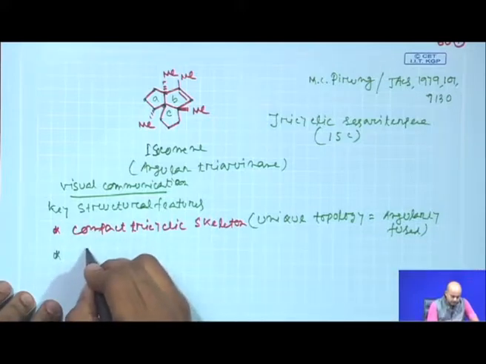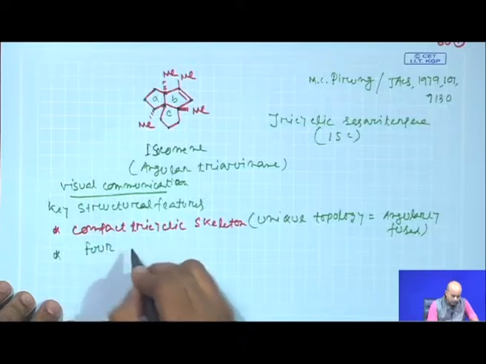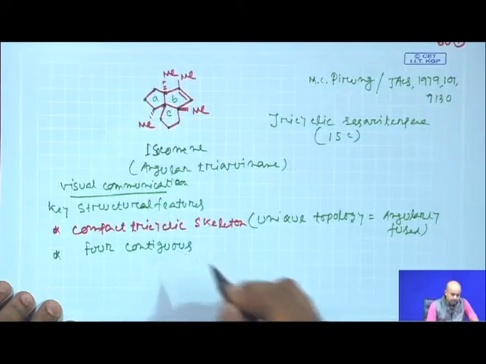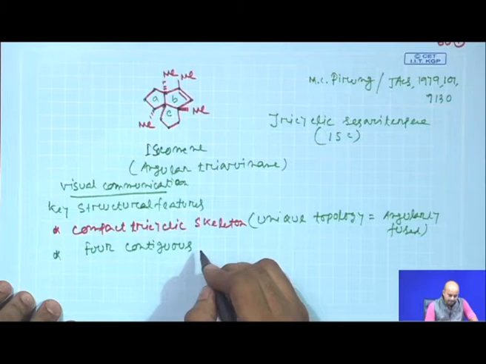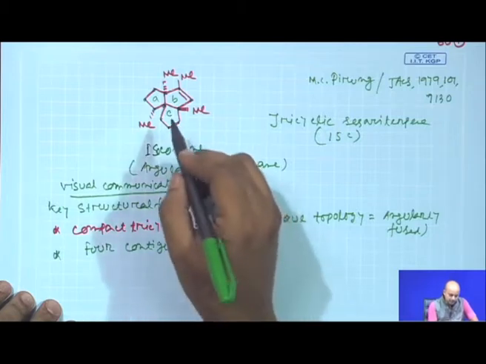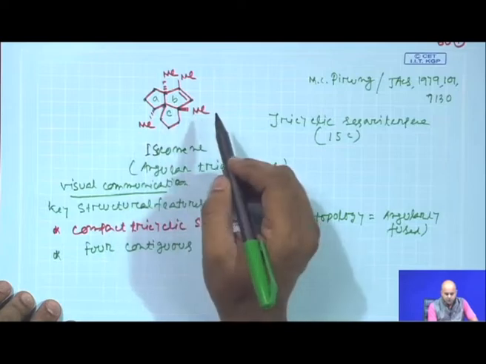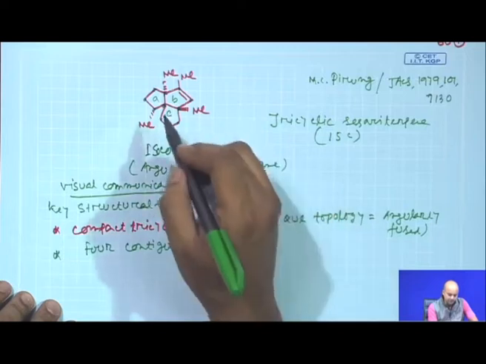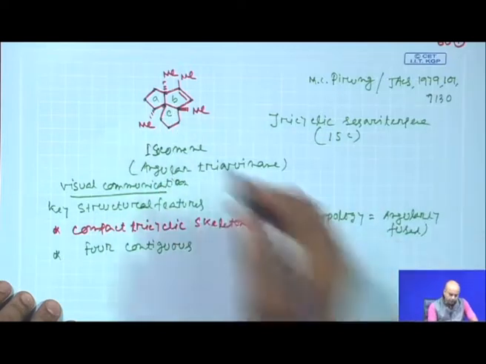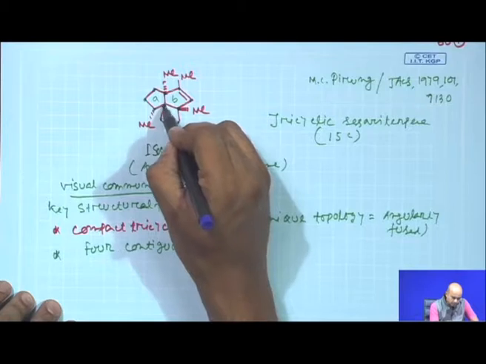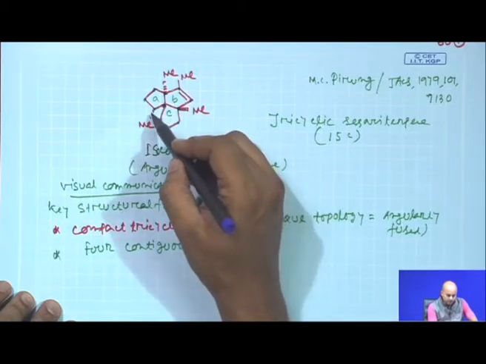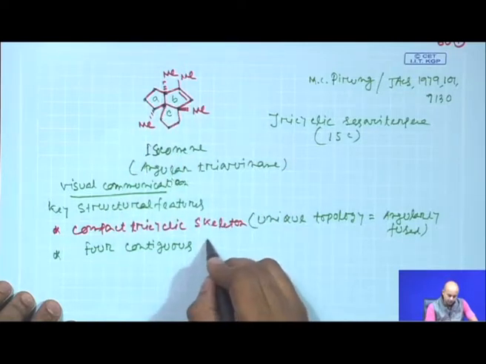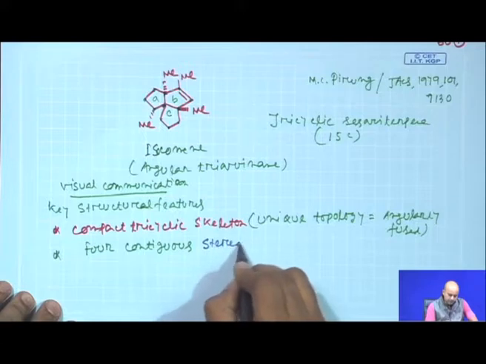Now, the next part: four contiguous carbons which are stereogenic. We are not going to discuss stereochemical strategies here, but if you see, they are 1, 2, 3, 4. Contiguous means they form a continuous array, so you can say four contiguous stereogenic centers.